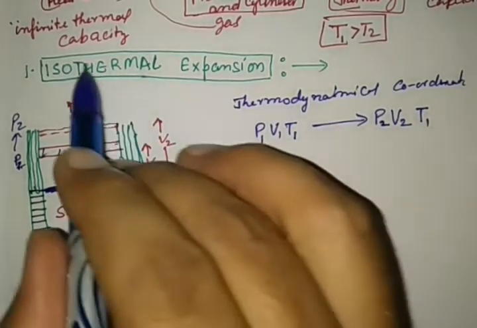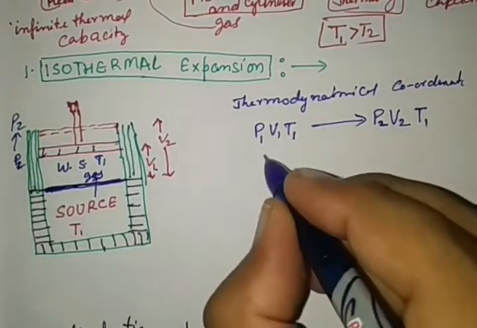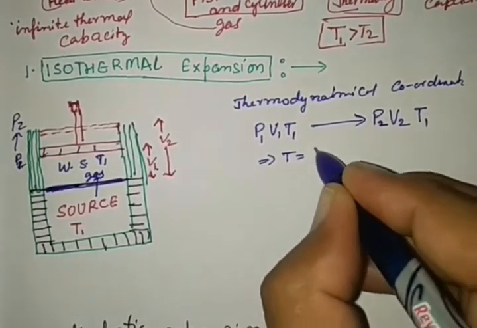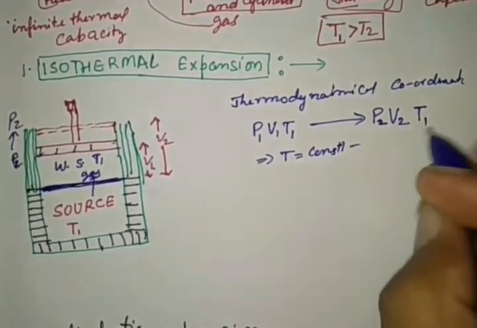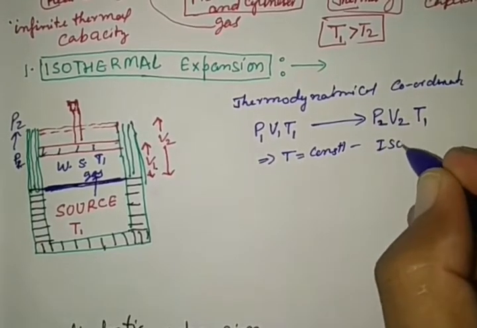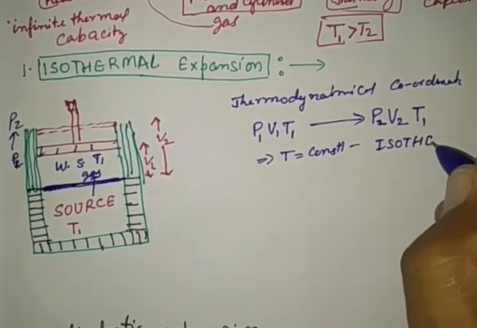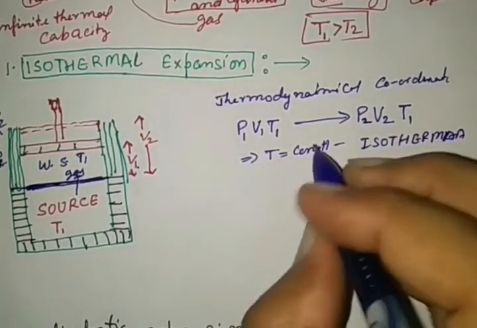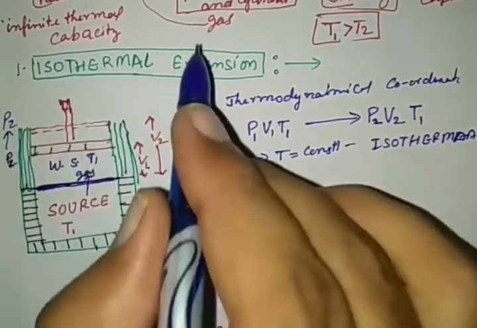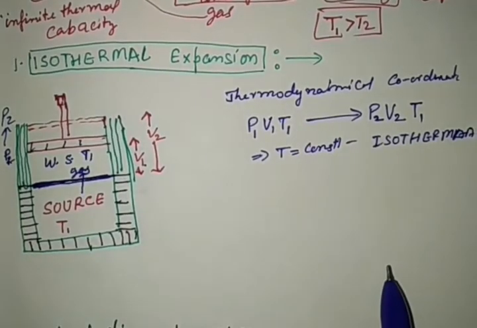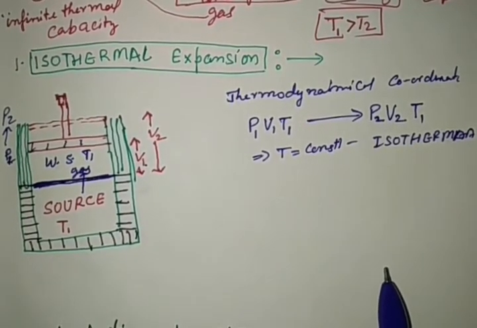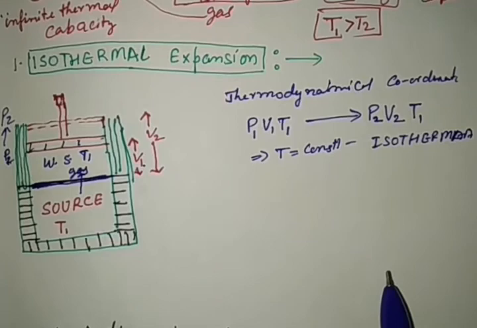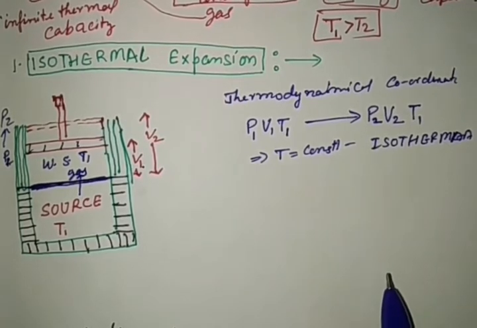If the temperature remains the same, this implies constant temperature, and it is called isothermal. So the expansion of the gas is under isothermal condition.